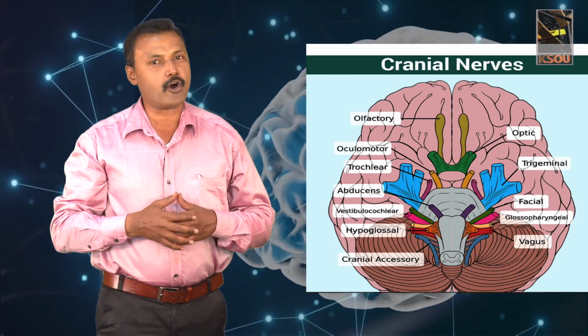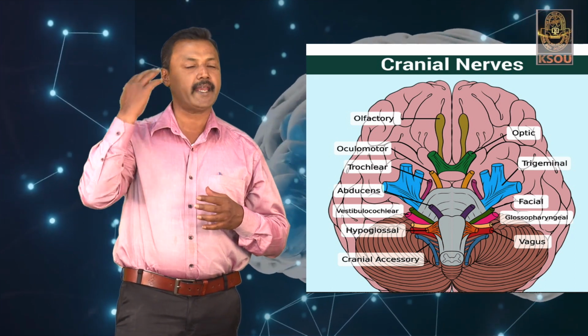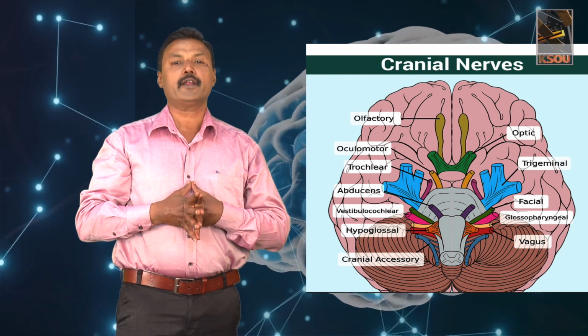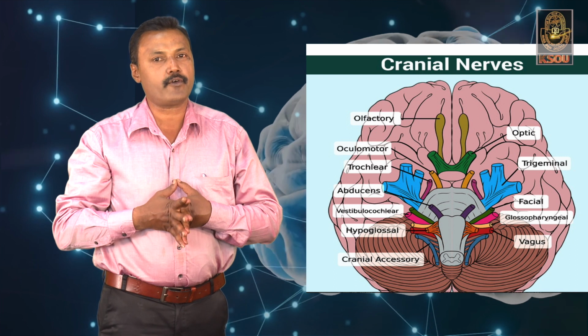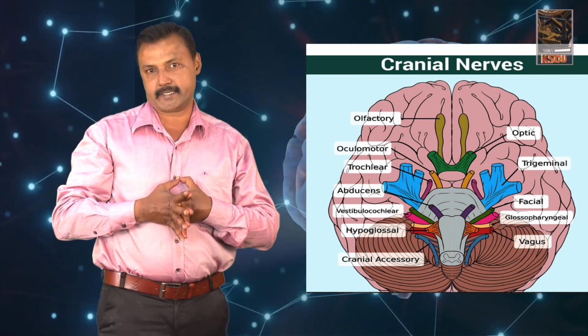So, dear students, there are two types of peripheral nervous system nerves, which consist of the cranial nerves as well as the spinal nerves. The cranial nerves are those nerves which innervate from the brain to the neck region. These cranial nerves are mainly 12 pairs in number in the case of humans as well as in other higher vertebrates.